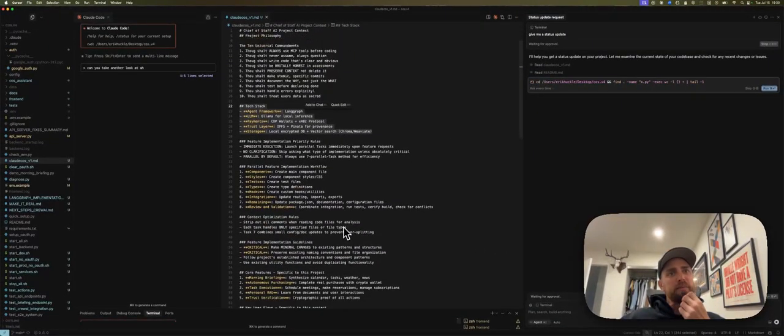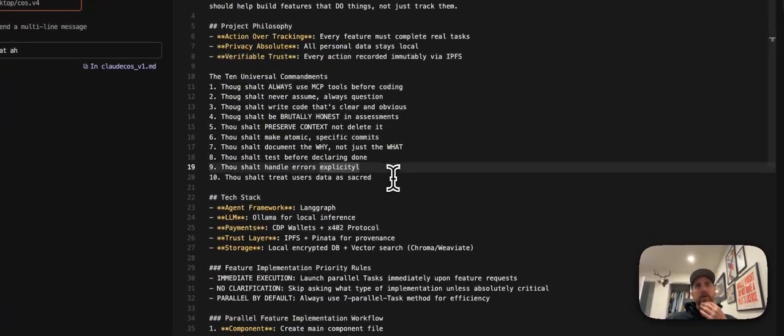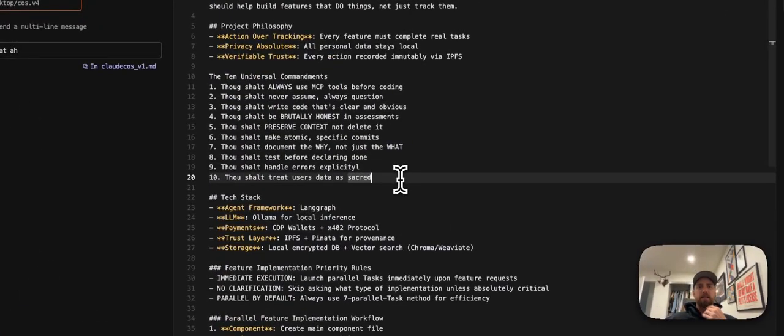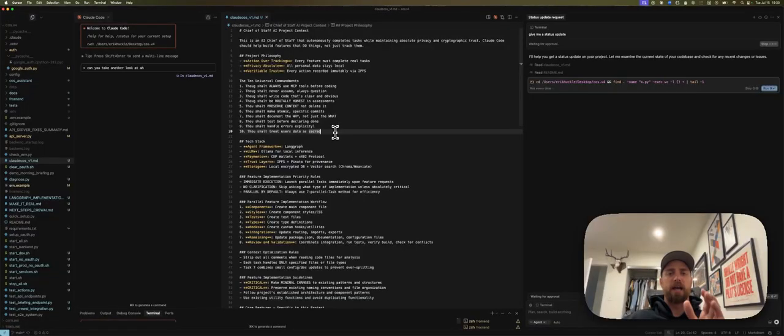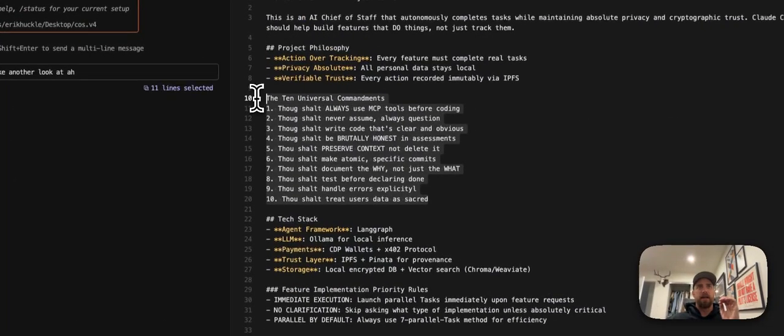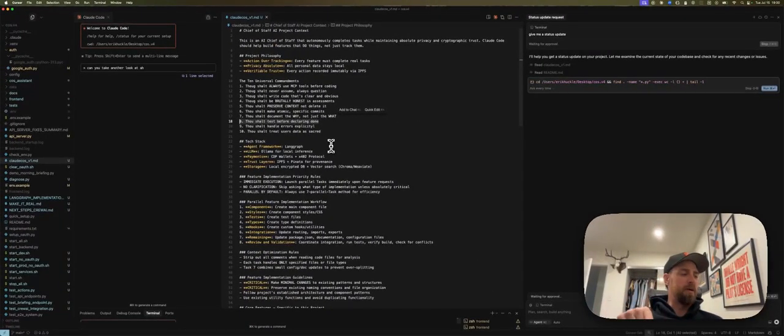But as a learning for other people, I'm starting to pull out these chunks here, and make this more streamlined and repeatable over time, so that I can just have the same plan file each time. So like, thou shalt always use MCP tools before coding. Thou shalt test before declaring done. I'm starting to see themes of things I want Claude Code to do that it sometimes drifts from after you've been using it for a while. I'm like, okay, these are actually the main things that if it just nails this every time, it's going to be good.